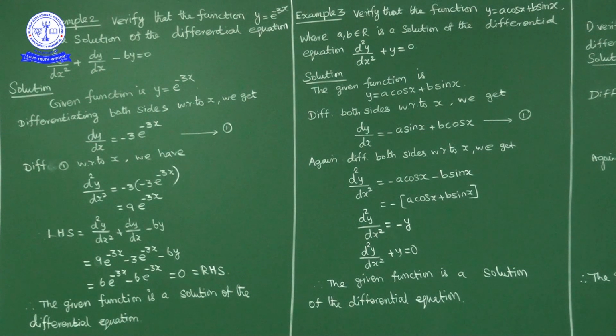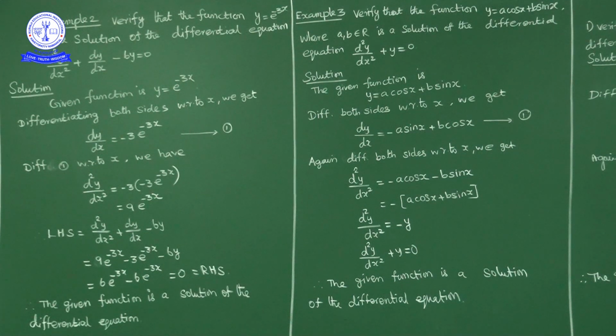Okay, you have to check whether the function y is equal to e power minus 3x is a solution of the differential equation d square y upon dx square plus dy by dx minus 6y is equal to 0. What is the given function? y is equal to e power minus 3x. Now if you differentiate with respect to x on both sides, what will we get? dy by dx of y, the derivative dy by dx, is equal to the derivative of e power minus 3x.